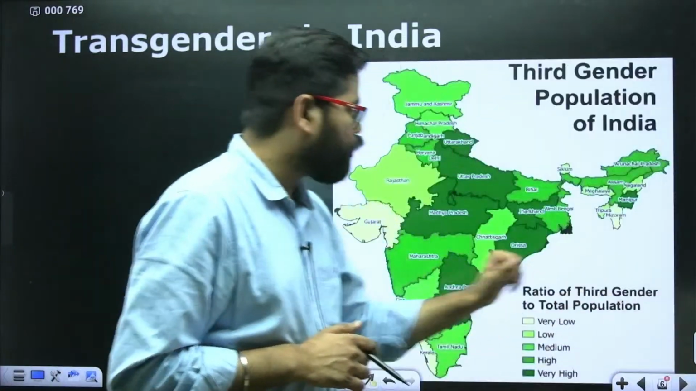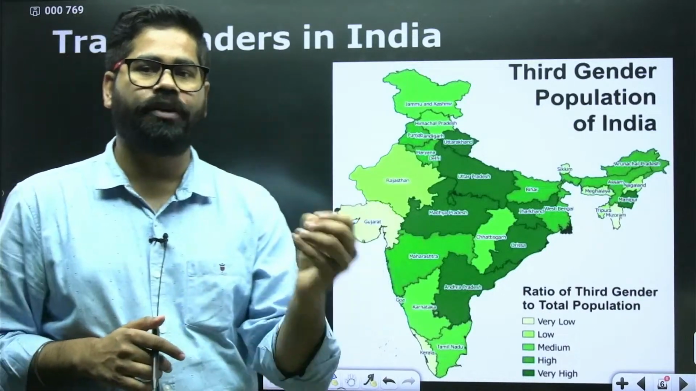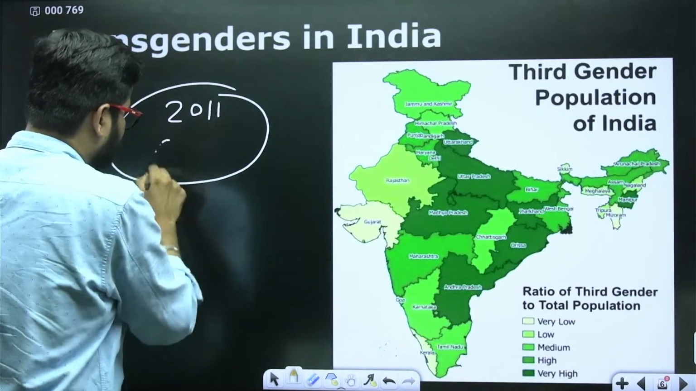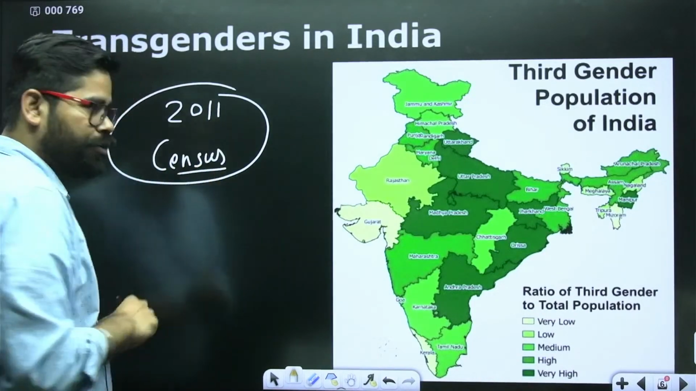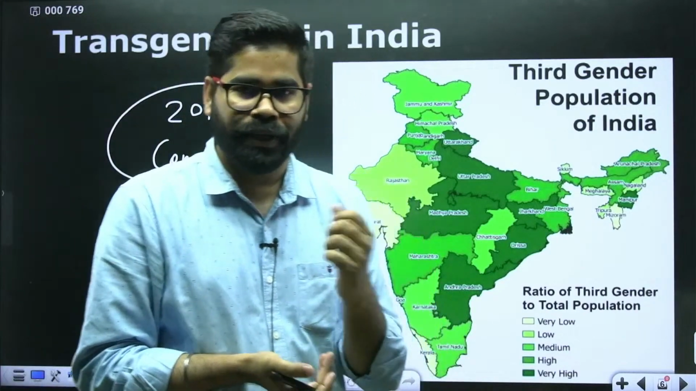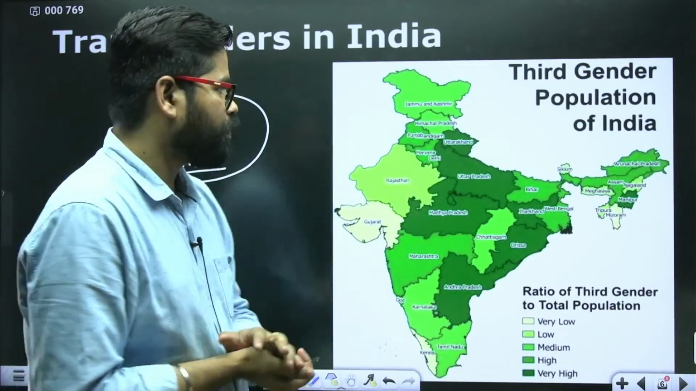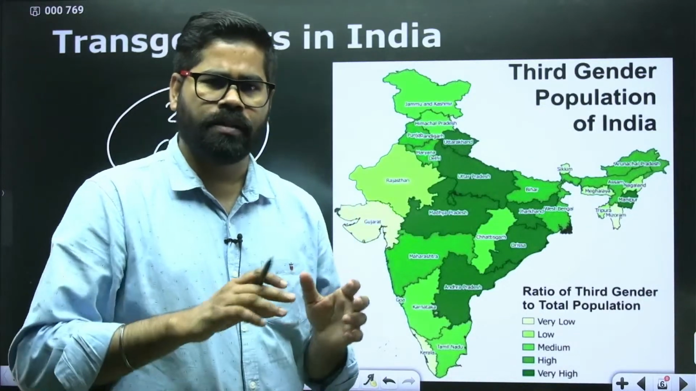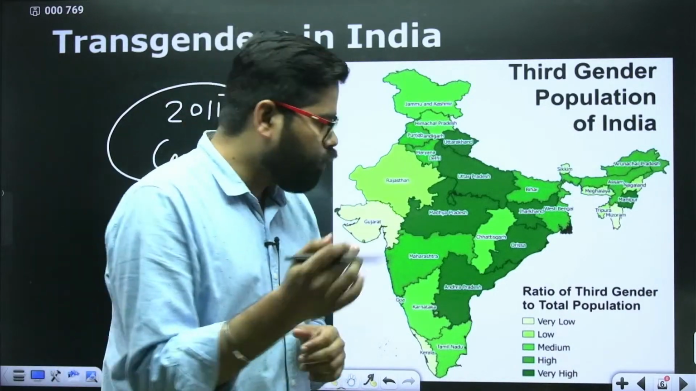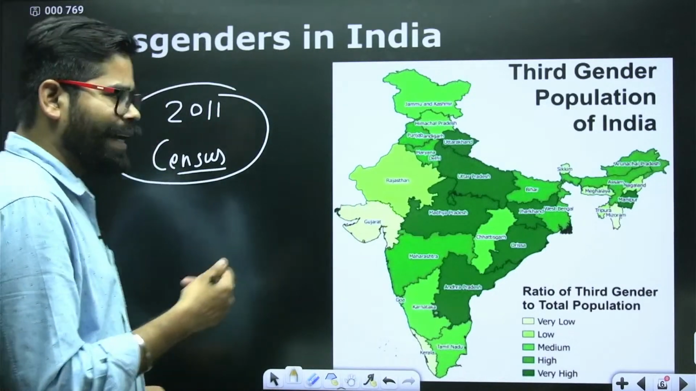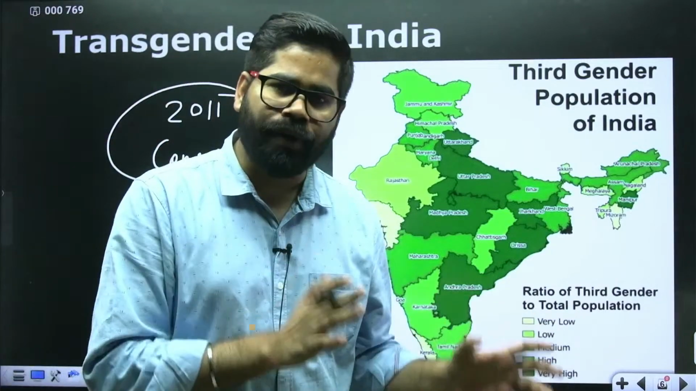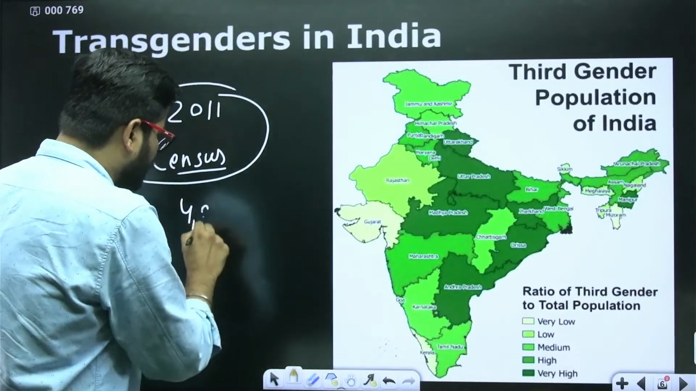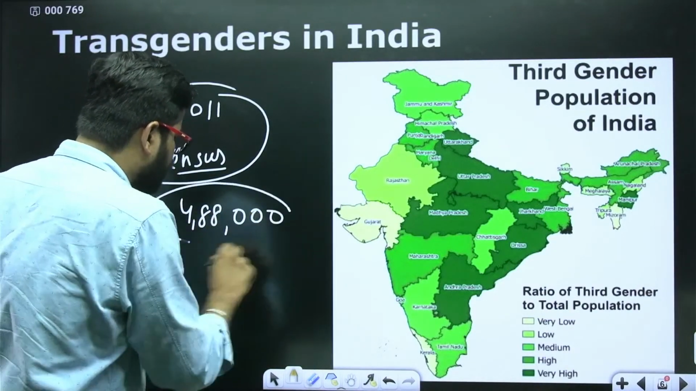Now, coming forward, if we look at the third gender population of India according to the 2011 census. A census was supposed to be conducted even in 2021, but we all know that the figures have not been released. It has not been conducted. So in the third gender population, UP has the highest population, around 1,37,000. Overall, India's third gender population is around 5 lakh according to the 2011 census, something around 4,88,000.